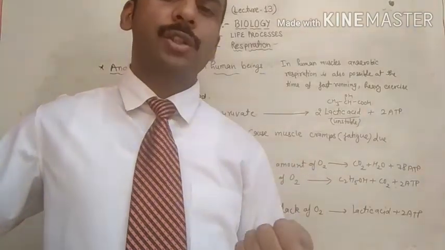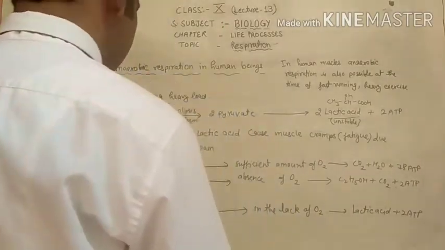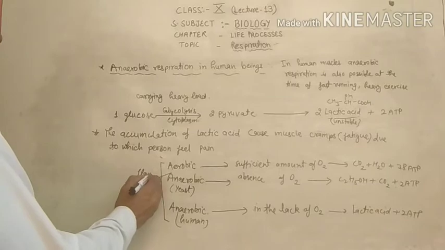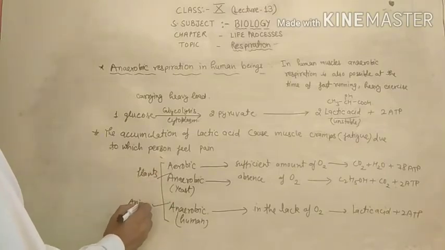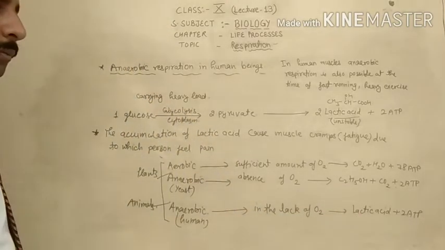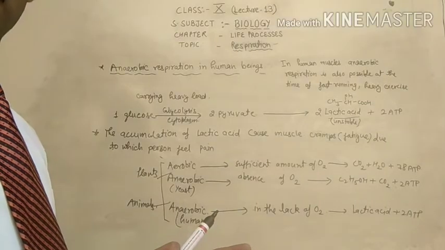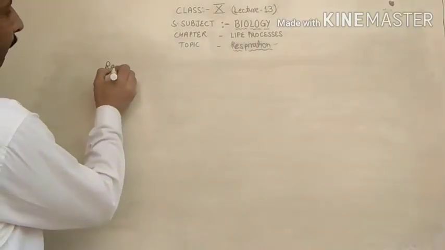This is the condition under which anaerobic respiration takes place in animals. The yeast condition mostly takes place in plants, and this condition mostly takes place in animals, meaning the lactic acid process does not take place in plants. Hope this topic is clear to you. Now the next topic is respiration in plants.